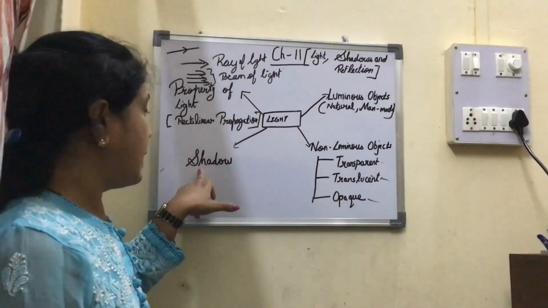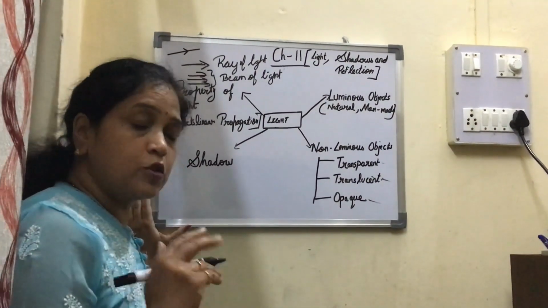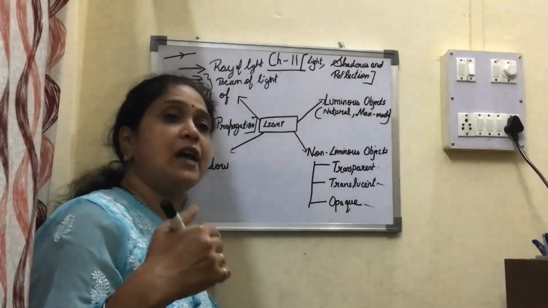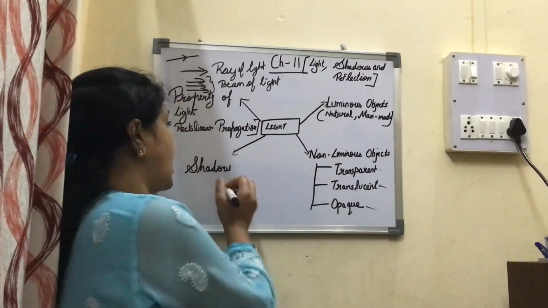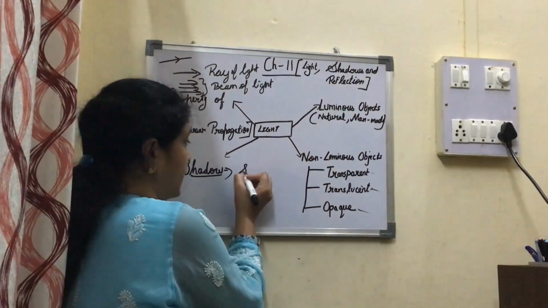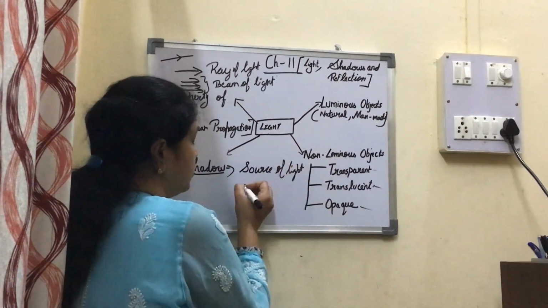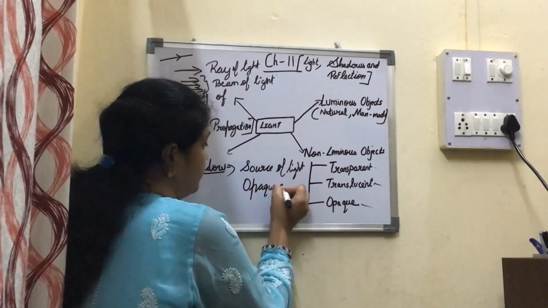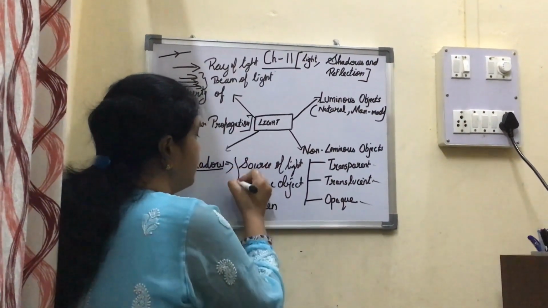Now what happens when light falls on opaque objects? Opaque objects do not allow light to pass through them. And light travels in a straight line, so light cannot bend around the corners, so it forms a dark space behind that opaque object, and that dark space is known as a shadow. Three things you require for a shadow: first, a source of light, which I have already explained; next, an opaque object; and the third thing you require is the screen. These three things you require for the formation of a shadow.